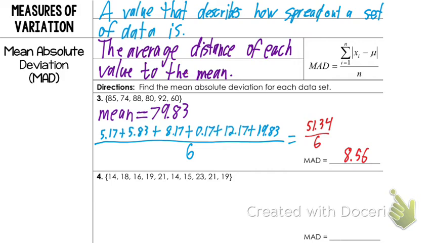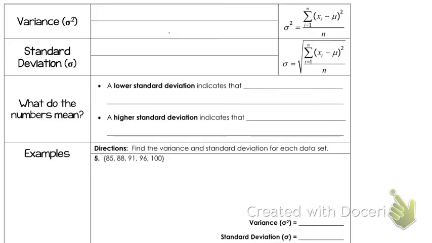So what that's saying is, on average, these numbers were 8.56 away from the mean. That's what that's telling us. These numbers on average were 8.56 away from the mean. The higher the number, the farther spread out everything is. The lower the number is, the less spread out everything is. Any questions on that? Okay, we're actually going to skip example 4 and move on to the next page.